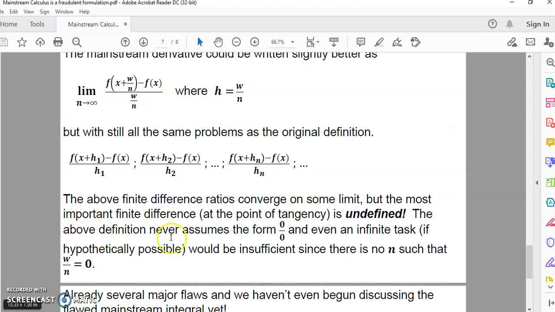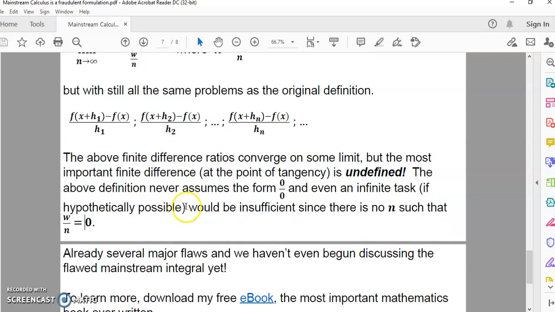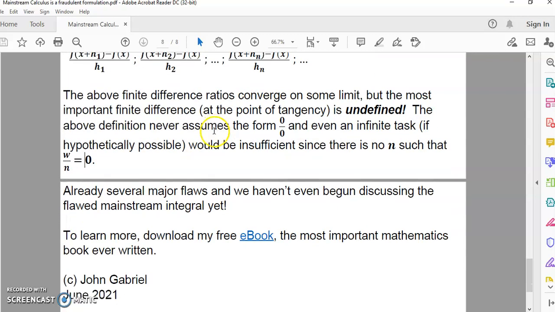So the above definition that I gave you here never assumes the form 0 over 0. But even if you had an infinite task, hypothetically, because there's no such thing as an infinite task, it would be insufficient because there is no n such that w over n equals 0, okay? In other words, they both suffer from the same problems.